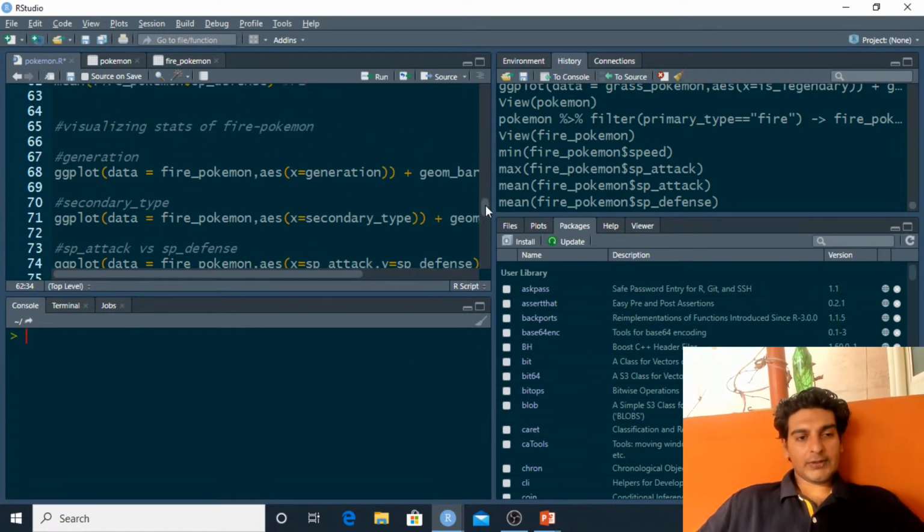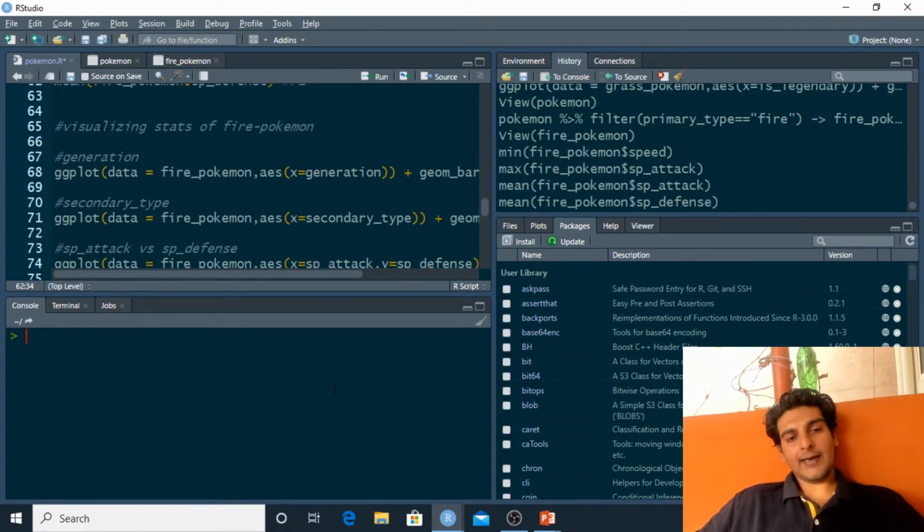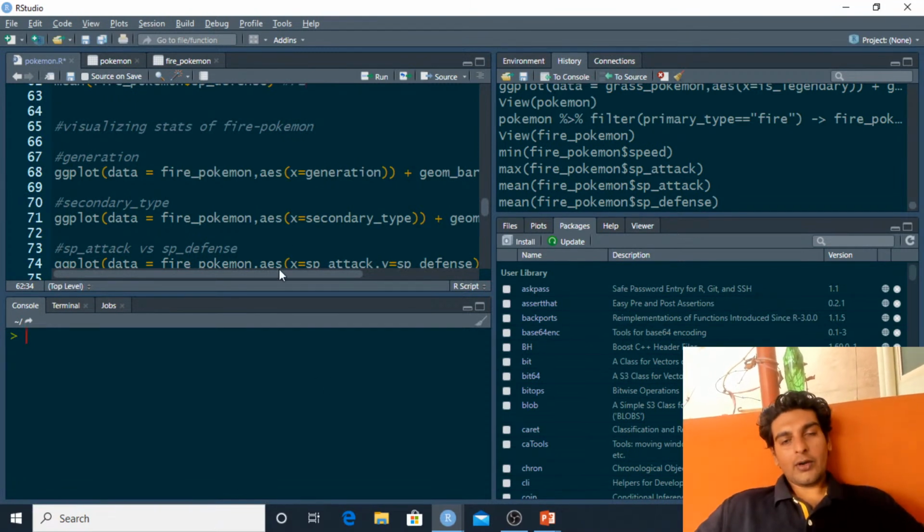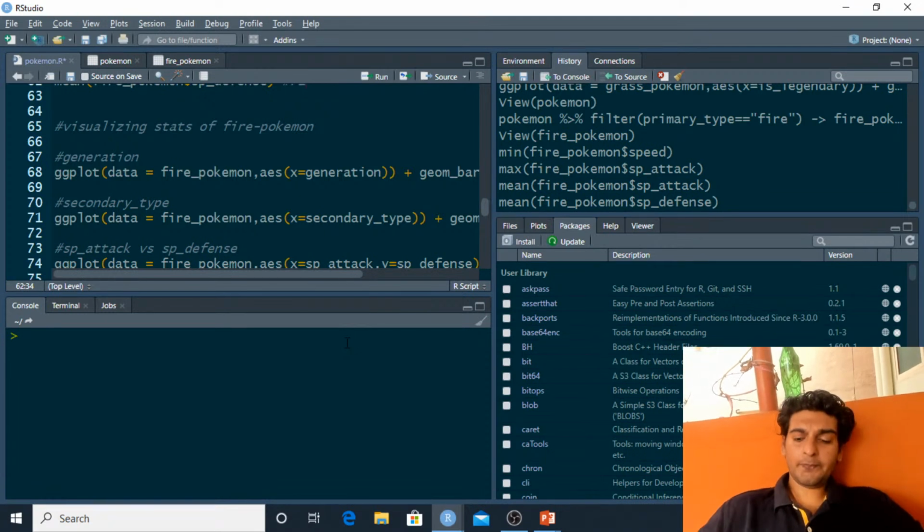Now we are going to do some visualization on top of the fire type Pokemon to understand some of its stats. So I'd want to understand the frequency of the number of fire Pokemons belonging to different generations. And for that purpose, I'd have to make a bar plot, and I'll be mapping the generation column onto the x-axis, or in other words, I want to understand the number of fire Pokemons belonging to different generations over here.